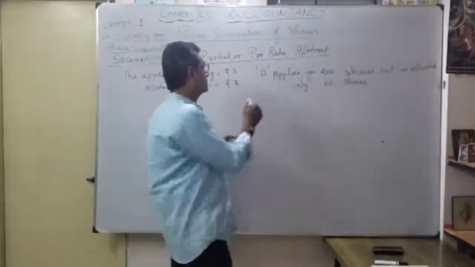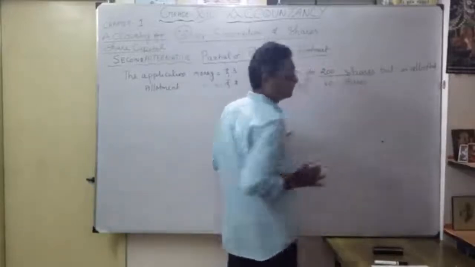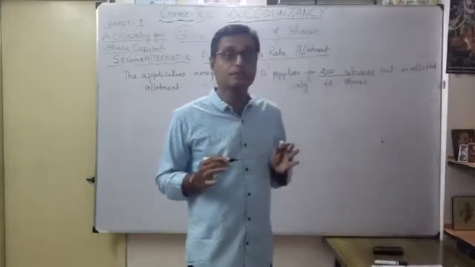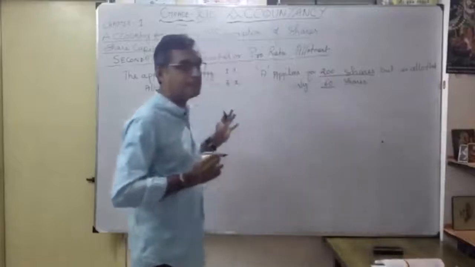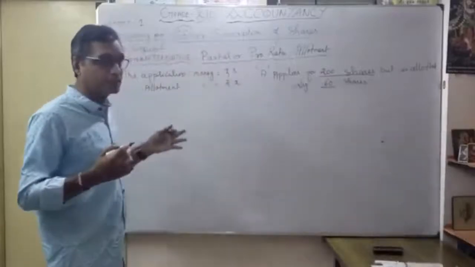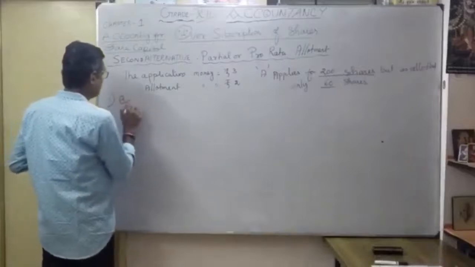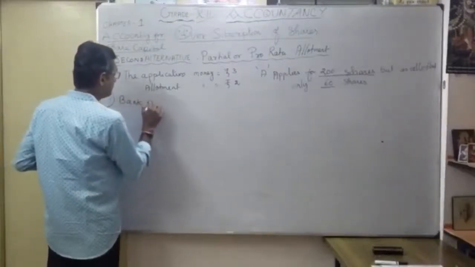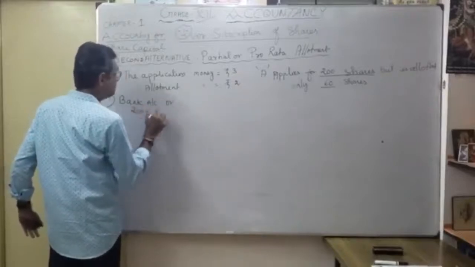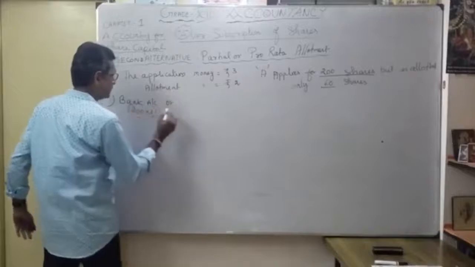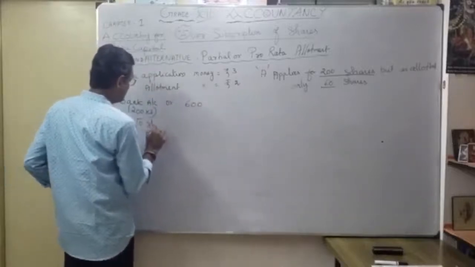One of the shareholders applies for how many shares? 200 shares. Even though you applied for 200 shares, how much was actually allotted? 60 shares. So just see what the entry is now. What is the first entry? Bank account debit. How much was applied? 200 into 3, so 600, to share application account.